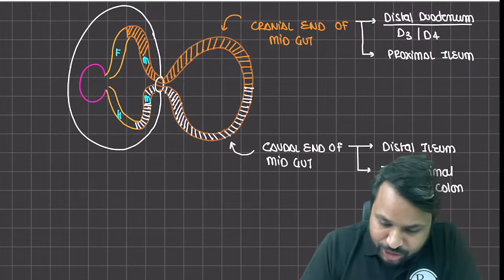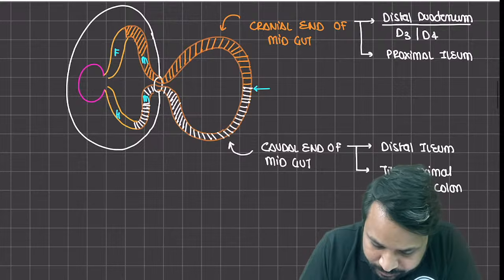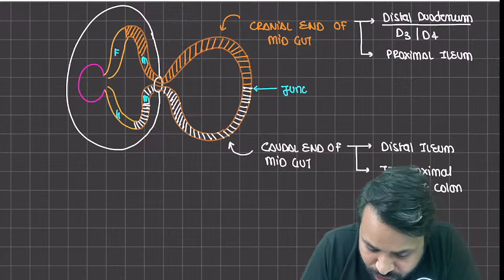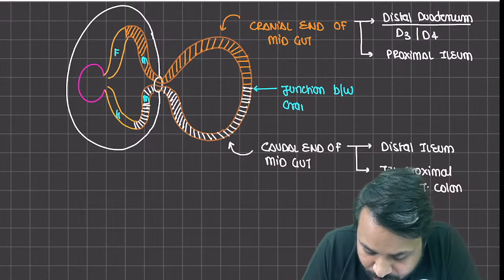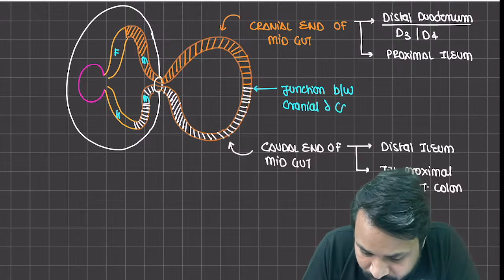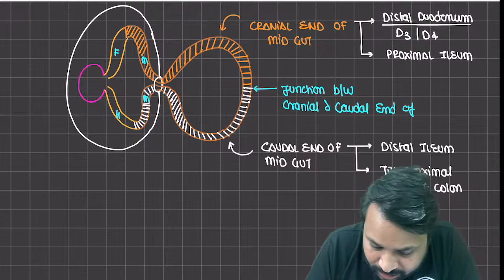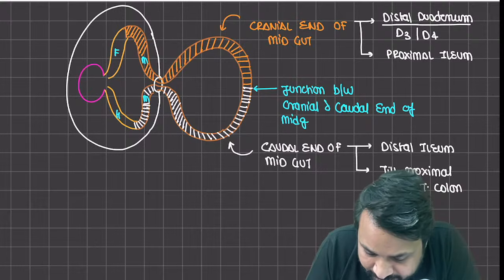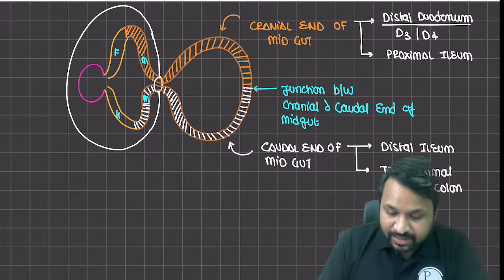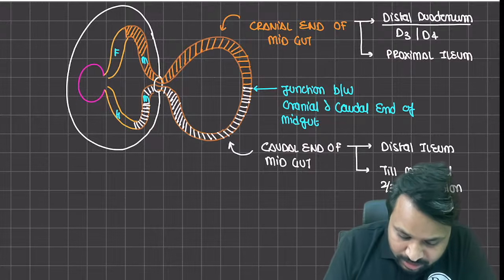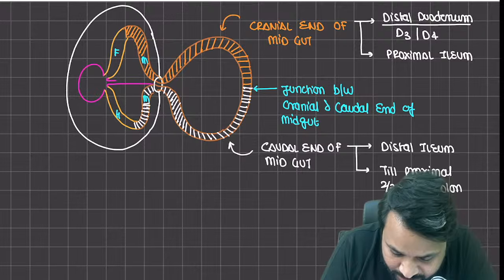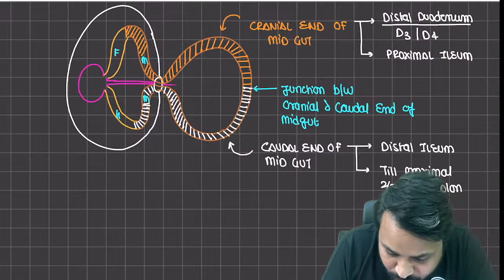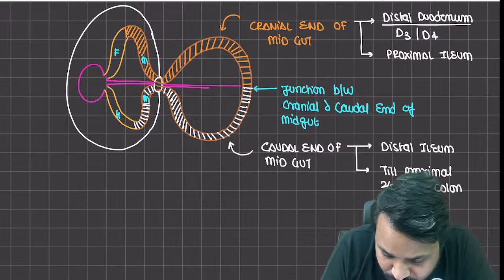Now you see this is the junction. This happens to be the junction between the cranial and the caudal end of the midgut. Embryonically, इसका क्या relevance है? The relevance is there is a duct that is going to arise from the yolk sac, and this duct is going to go and attach at this junction.